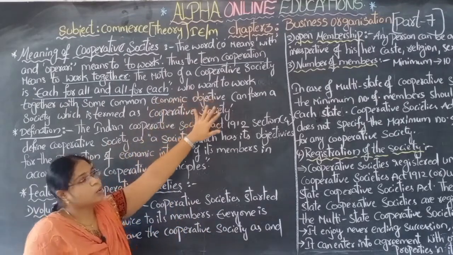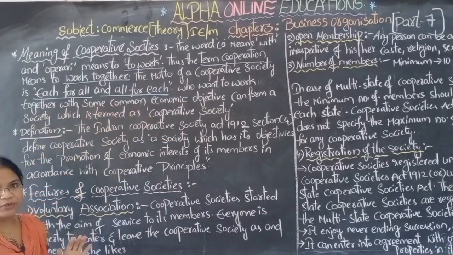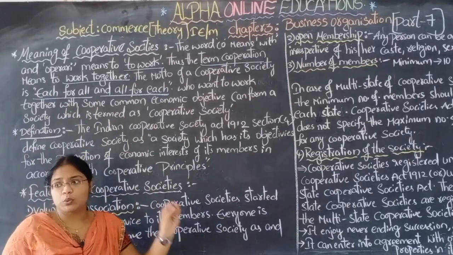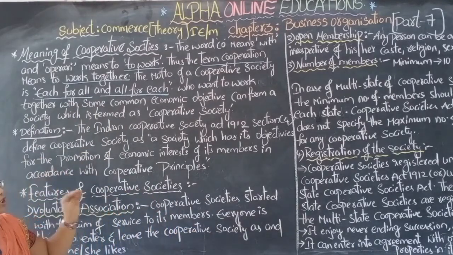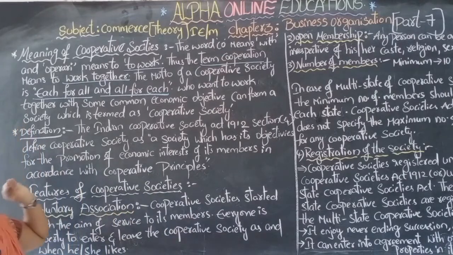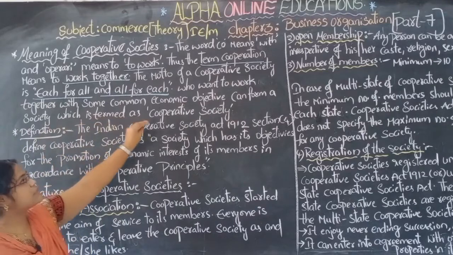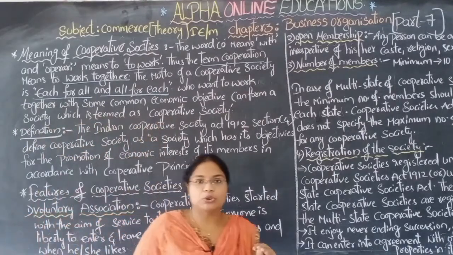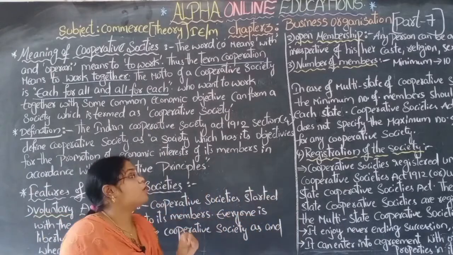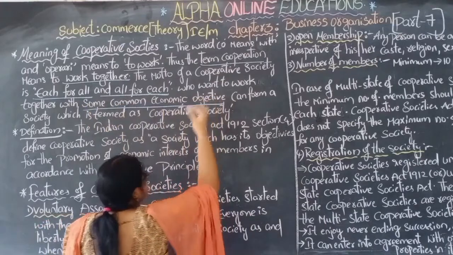Those who want to work together with some common economic objectives can form a society, which is termed a cooperative society. Andarki common ga same economical objective undi.